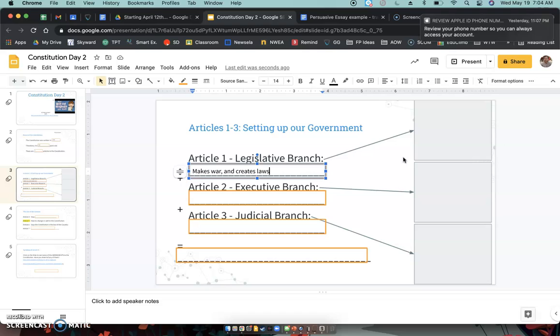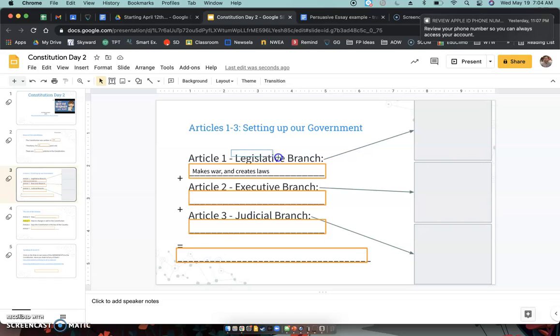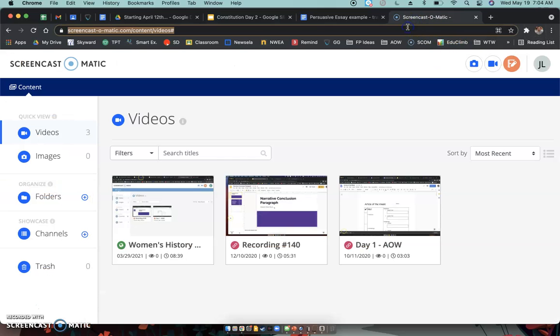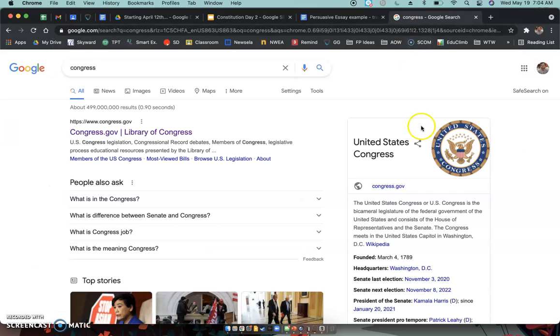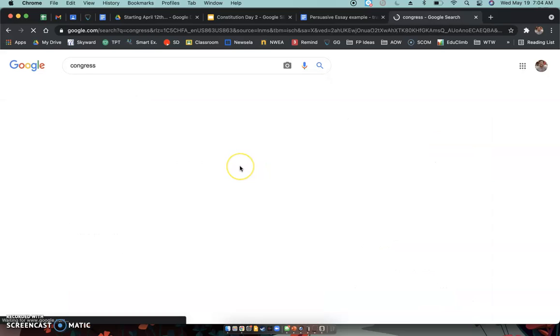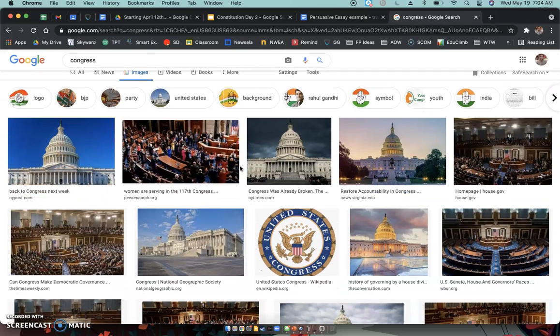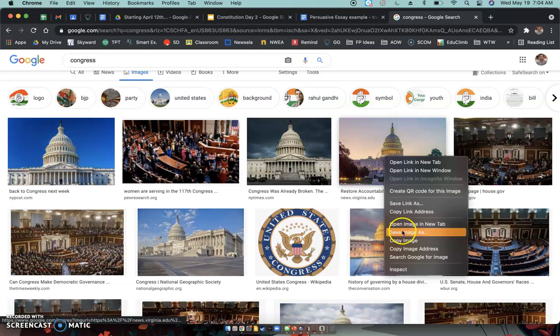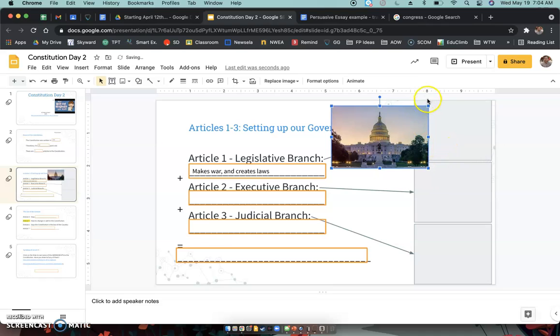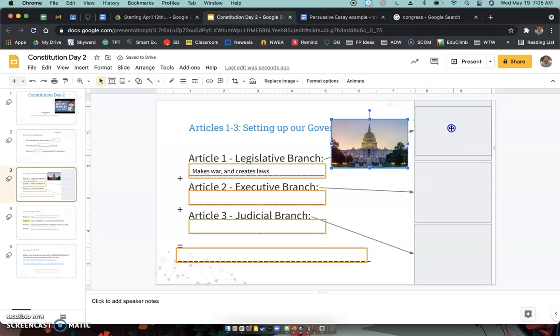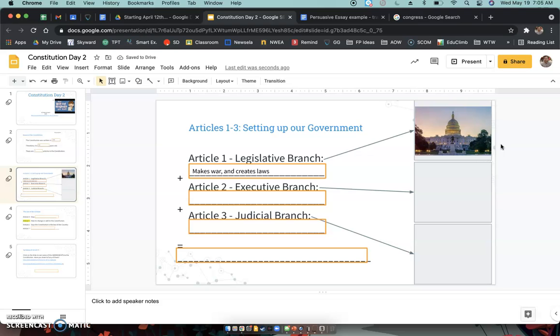The legislative branch. So Article number 1 set up the legislative branch, okay? We call them the Senate and the House of Representatives, okay? So we're going to go to Google here. We're going to look up a picture of Congress, okay? So the legislative branch we call Congress. So look up an image here. Here's the Congress building. So we're going to take a picture of the Congress building, whatever picture you want for Congress. Put it in the square here. Congress. That is the legislative branch.